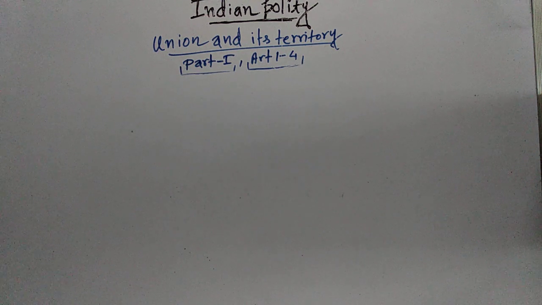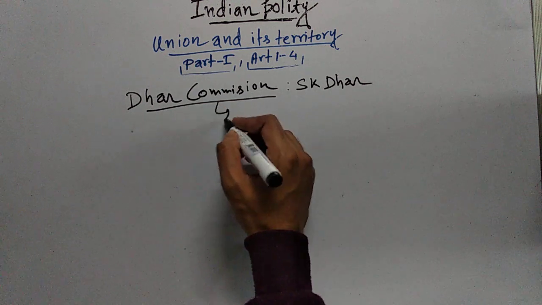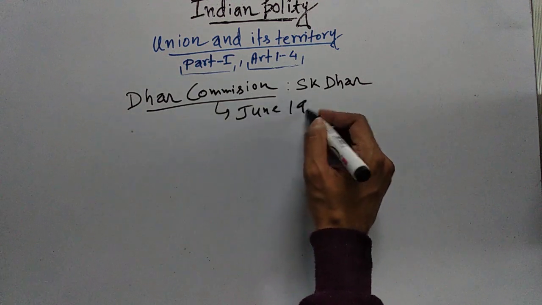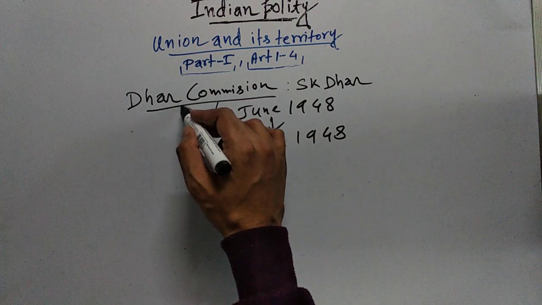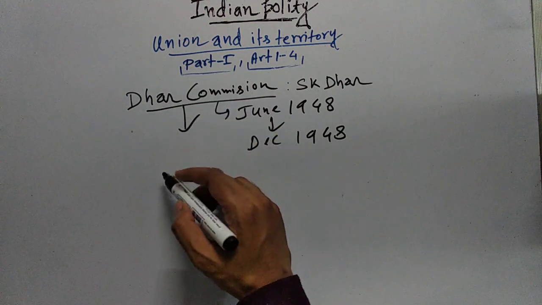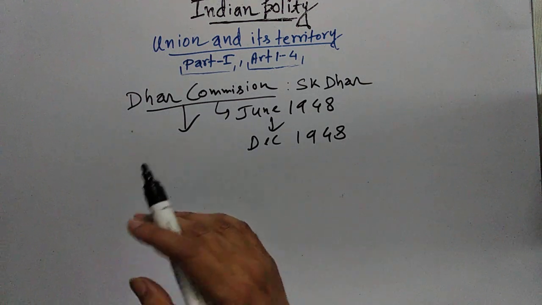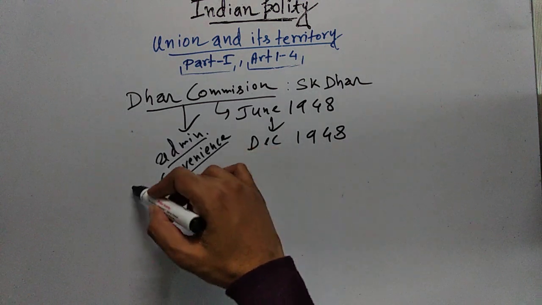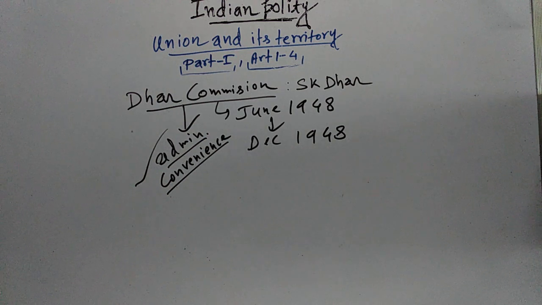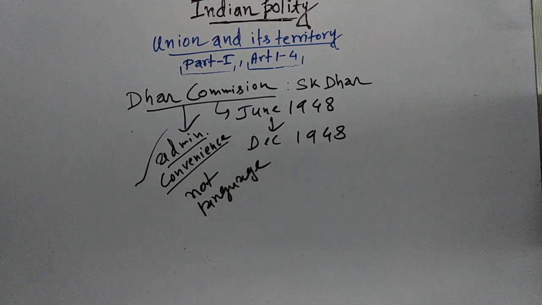First, we will read the Dhar Commission. It was headed by S.K. Dhar. This committee was formed in June 1948, and it submitted its report in December 1948. This committee recommended the reorganization of states on the basis of administrative convenience and not on the basis of language. So administrative convenience was the main factor for reorganization of states and not language. This was the recommendation of the Dhar Commission.